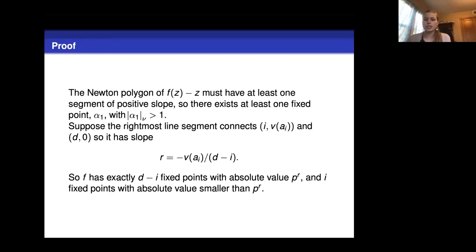So let's first look at the Newton polygon of f(z) minus z. This is going to tell us information about the fixed points. This Newton polygon, we know, has at least one segment of positive slope. So that means there is at least one fixed point, which we're going to call alpha_1, that has v-adic absolute value greater than 1.